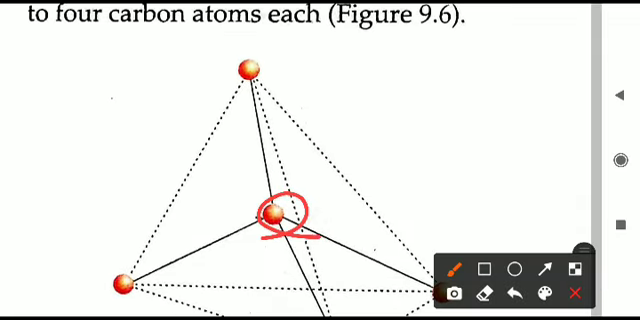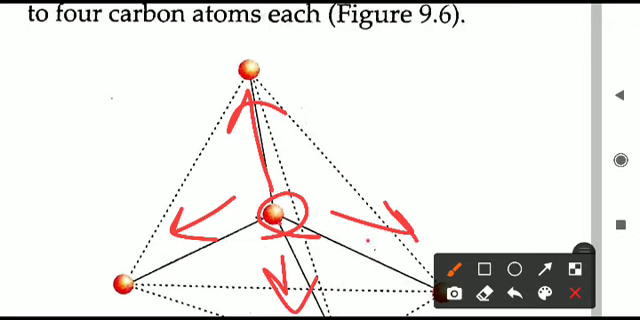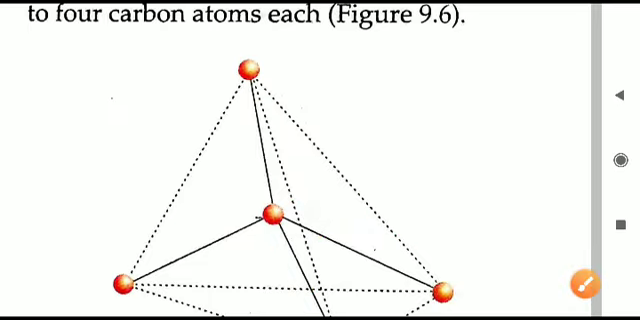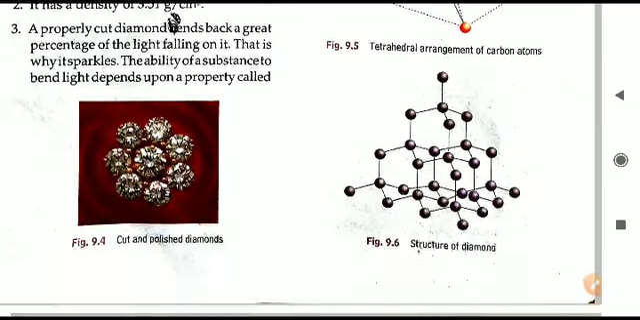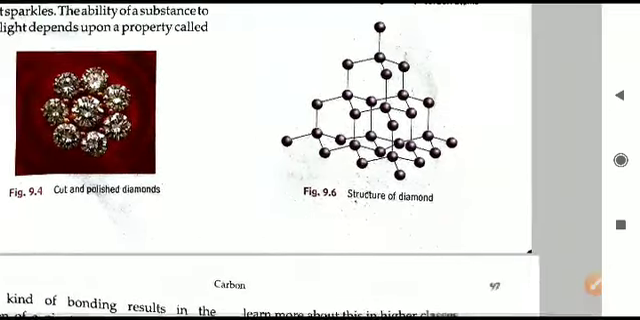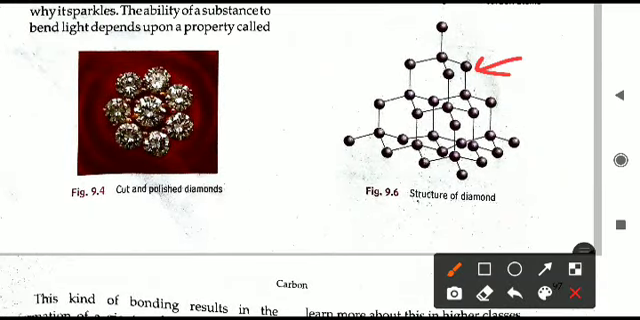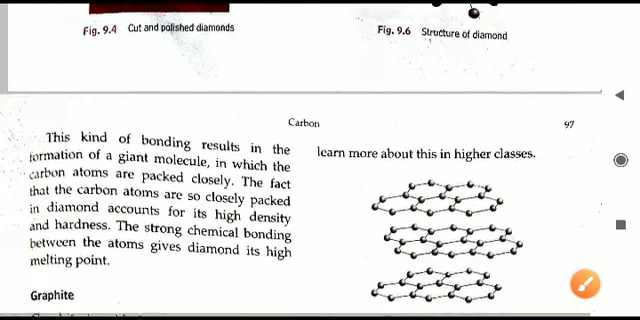In the center, 1 carbon atom is there. It is bonded on 4 different sides to 4 carbon atoms. This is how a tetrahedron is made. If you connect the dots, you will be able to see a tetrahedron. This is the structure of the diamond. These black dots that you are seeing here are all carbon atoms, and the different atoms are bonded to each other, making the structure of the diamond.